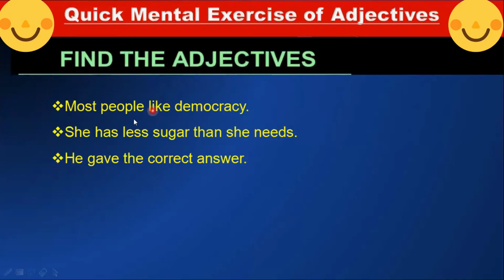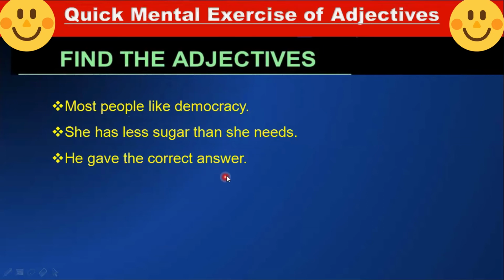Okay, find the adjectives. Most people like democracy. Most is an adjective because it is describing the word people. She has less sugar than she needs. Sugar is a noun and less is telling us about the sugar. That's why less is an adjective.